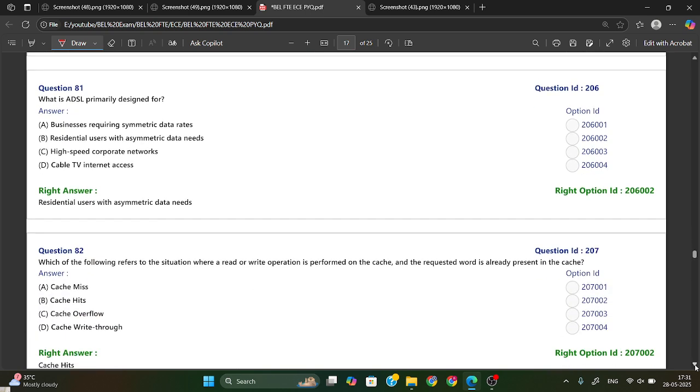What is ADSL primarily designed for? ADSL is Asymmetric Digital Subscriber Line, and it is designed for residential users and asymmetric data needs. Okay, option B is your right answer.